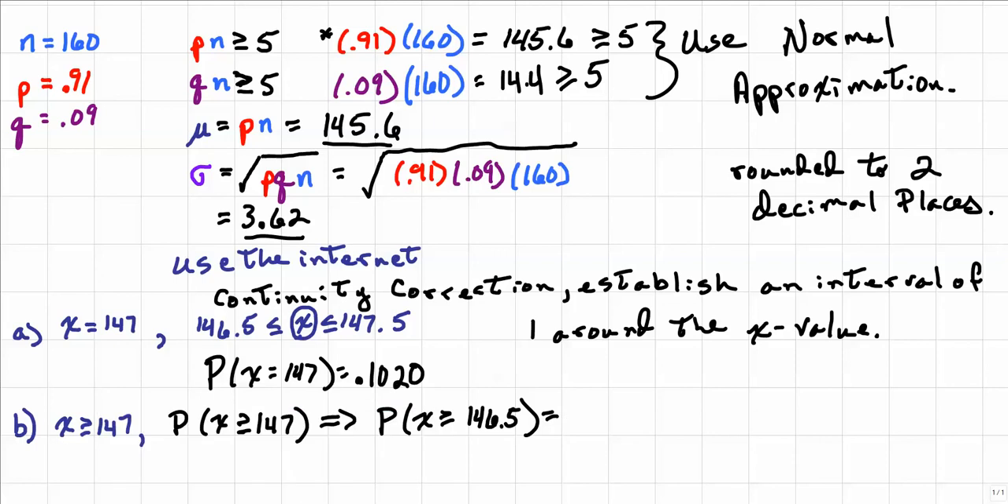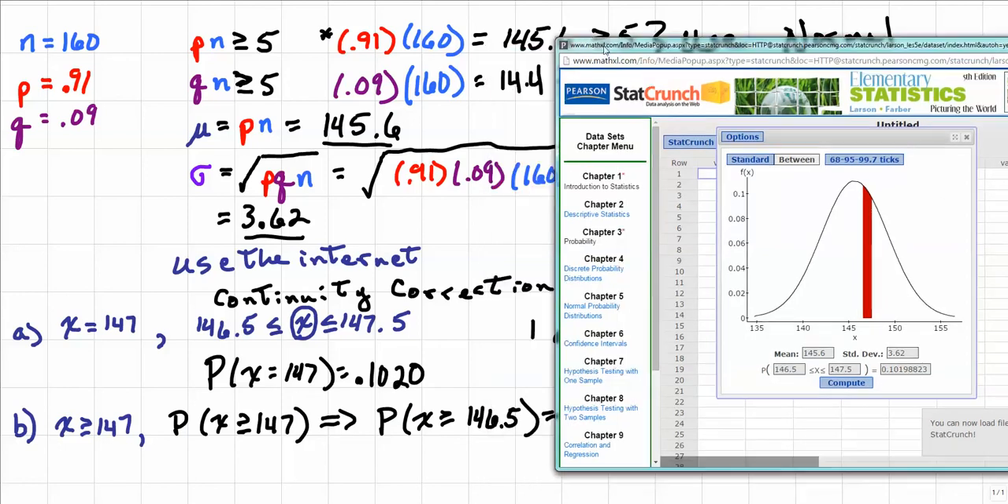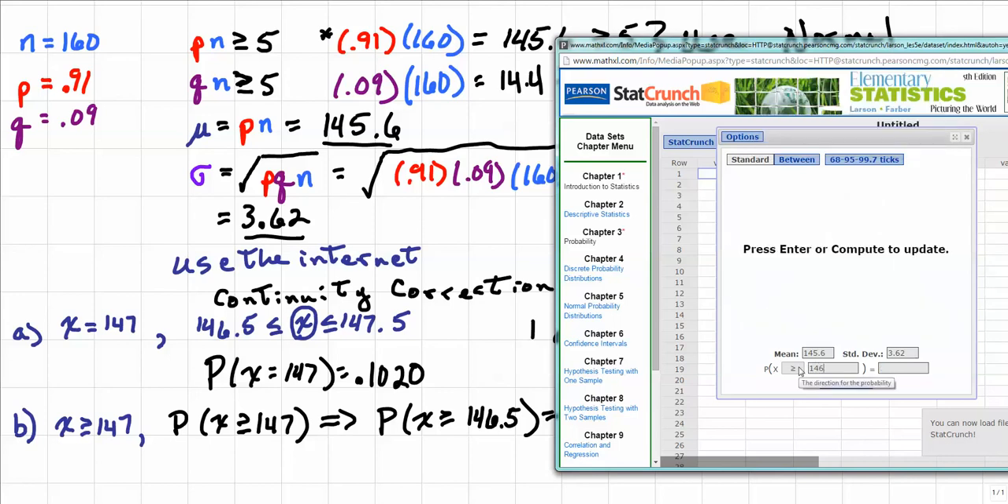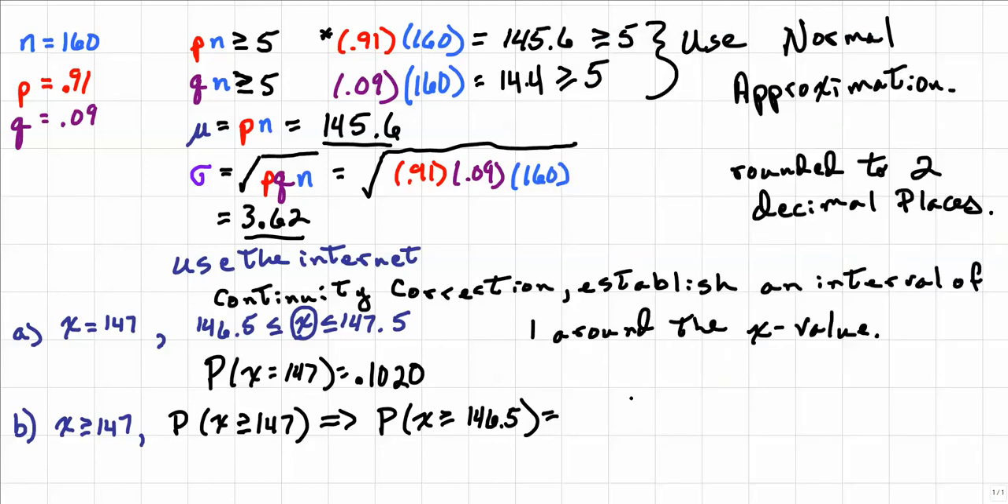Now you don't have to do anything because your calculator is already there. But this is not going to be a between, this will be a standard, so left-click Standard. You want to change this from a less than or equal to a greater than or equal to, and then you're going to type in 146.5. You will left-click Compute, and you get 0.40182. So the probability is 0.4018.